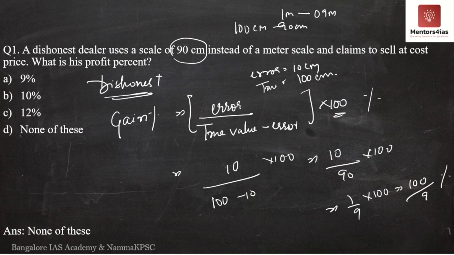So if you can see here, you will end up with the same answer, but the time taken may vary. However, for that to happen, you will have to remember the formula. So as I had said earlier, whatever is easier for you, you may follow. If you can remember the formula, please remember the formula: gain percentage is equal to error divided by true value minus error, the whole thing into 100. That will give you the gain percentage. So if you've understood this, let us now move over to the next question, question number 2.